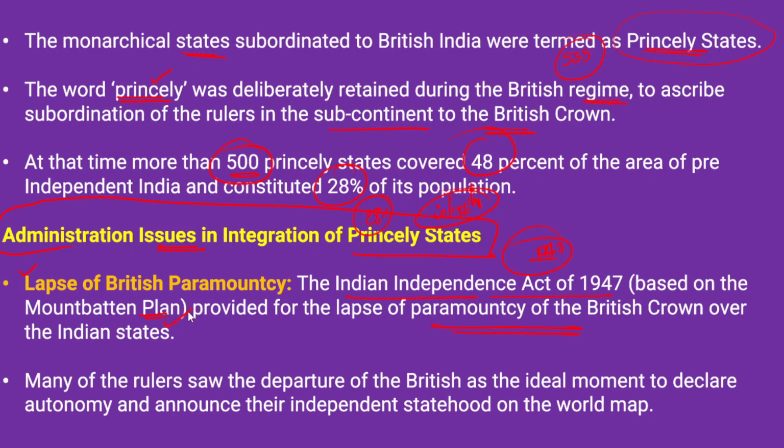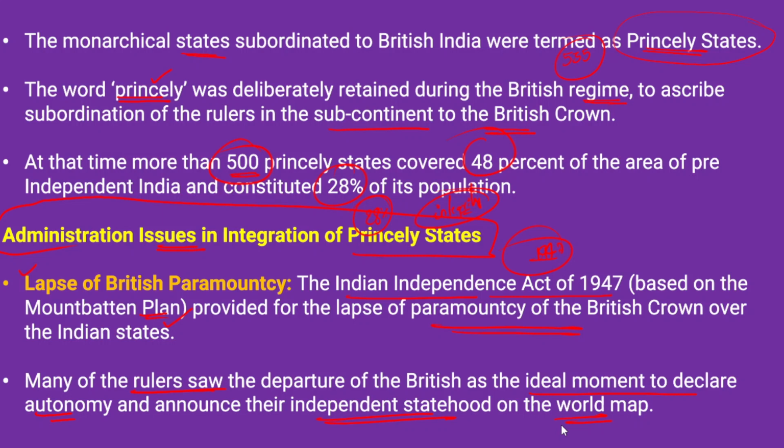Many of the rulers of the princely states saw the departure of the British as an ideal moment to declare their own autonomy and announce their independent statehood on the world map.